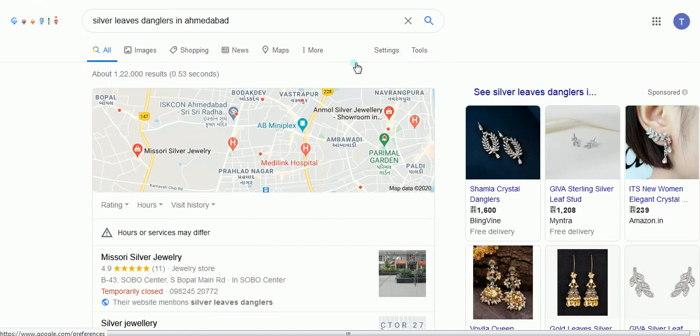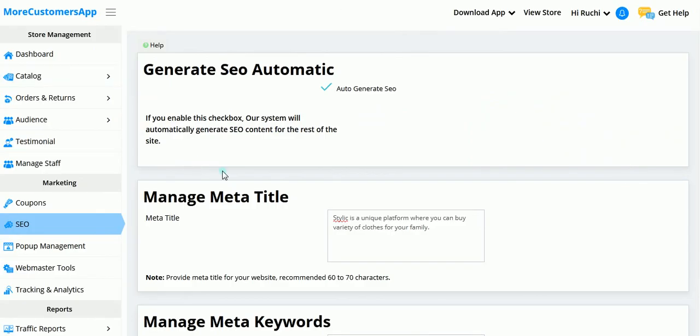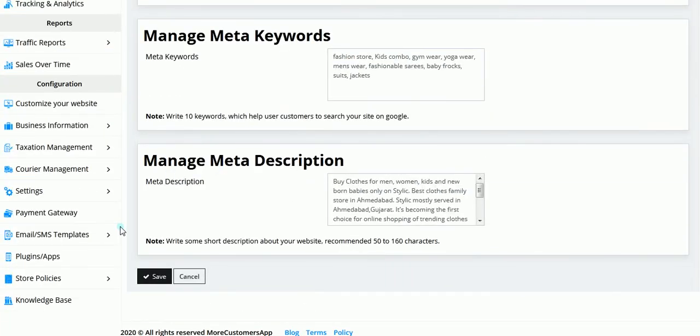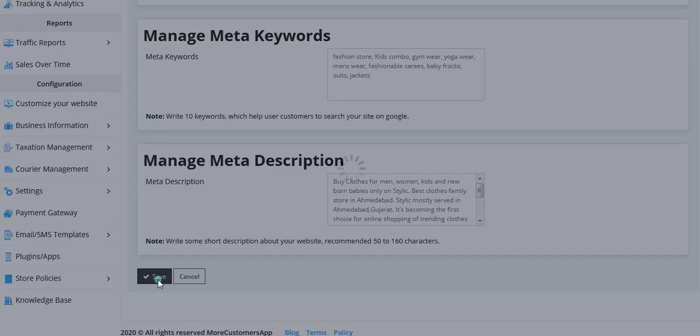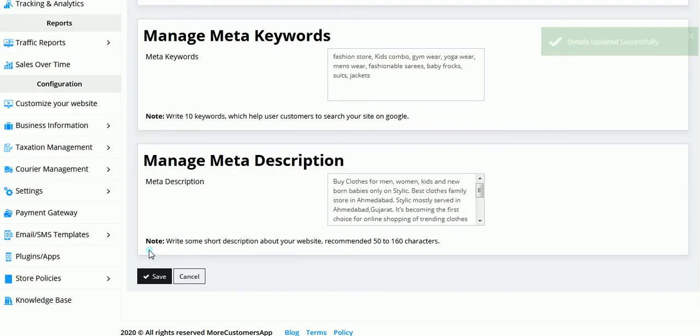But yes, you do proper SEO, or you hire somebody for doing proper SEO, otherwise we are having a very good system in this SEO thing. So you can do all the things properly from here, and you can get a progress into your online business.